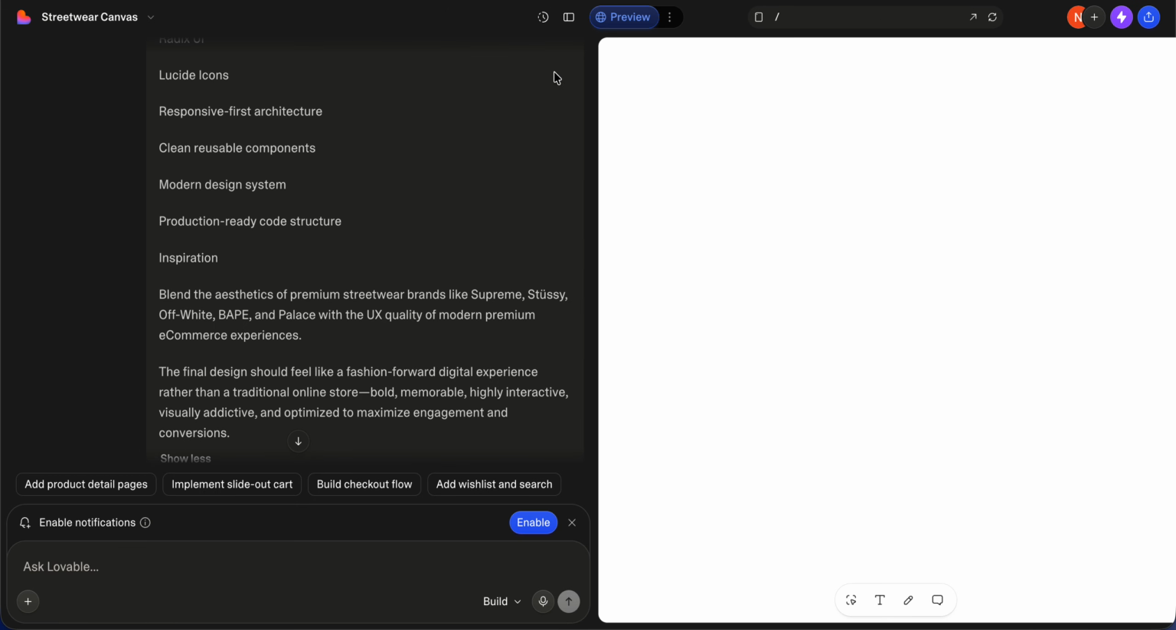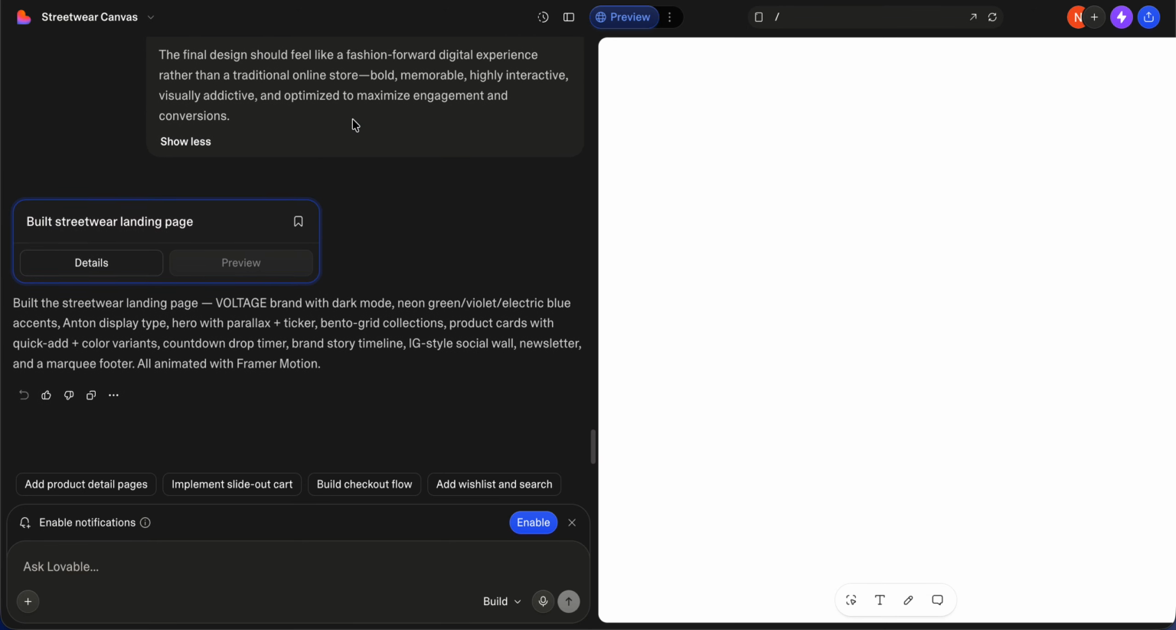So yeah, that's it for Lovable. We can try it out with many websites and other things.